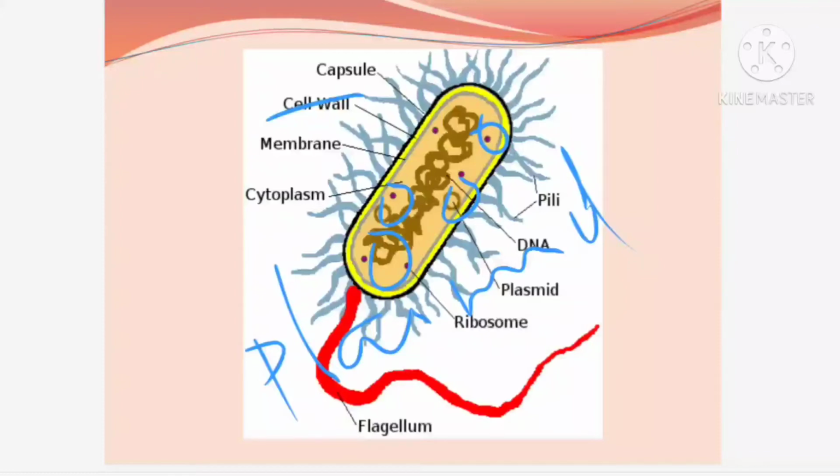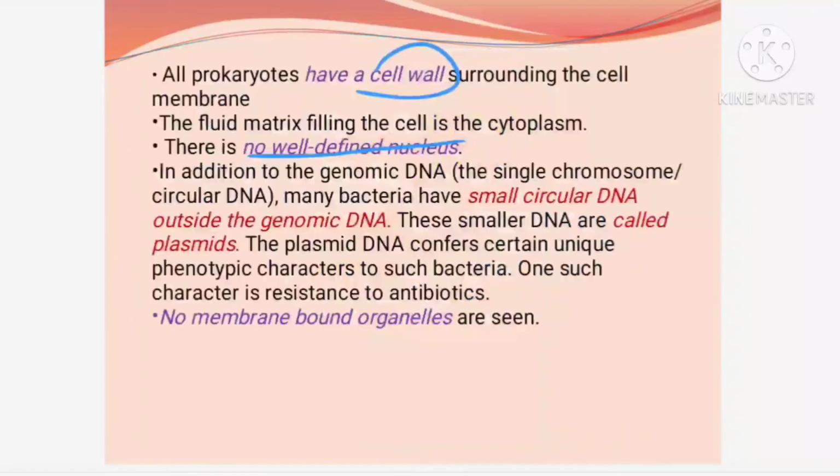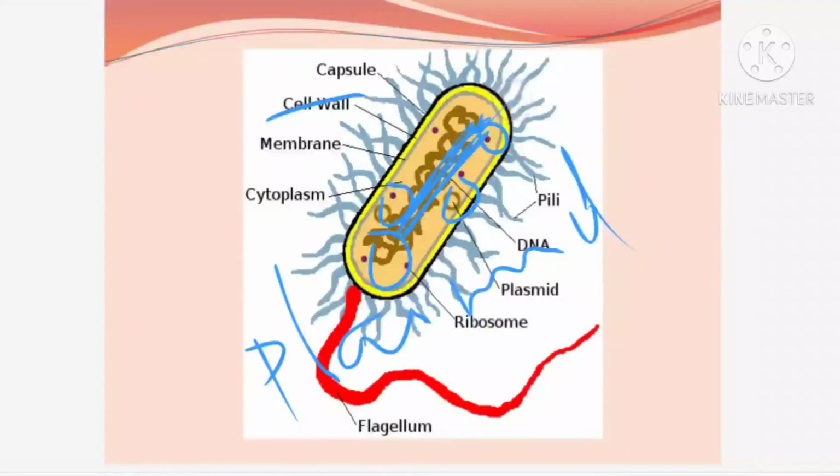So, what is a plasmid? It is an extra chromosomal DNA which is found in bacterial cells. Usually in prokaryotic cells, you can find an extra chromosomal DNA. We call it the plasmid. It's not plastid, it is plasmid, M-I-D. Plasmid, small circular DNA outside the genomic DNA. So, this brown one is the genomic DNA, and the extra chromosomal DNA is the round one.